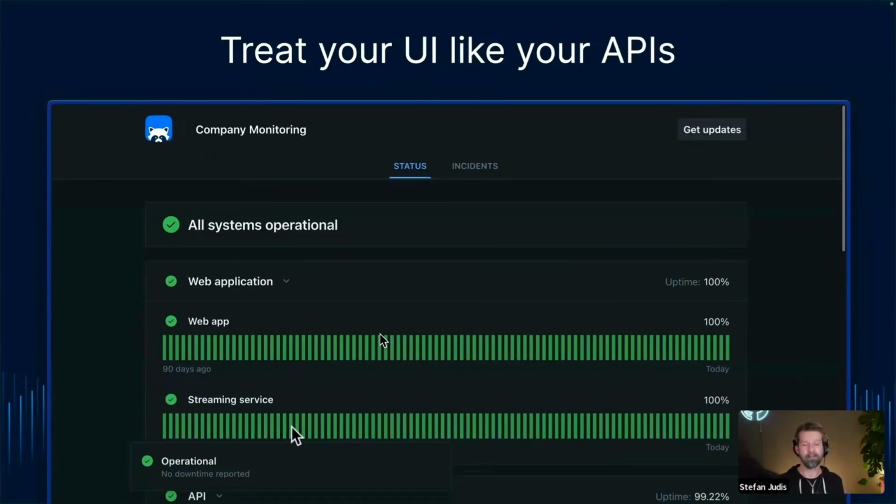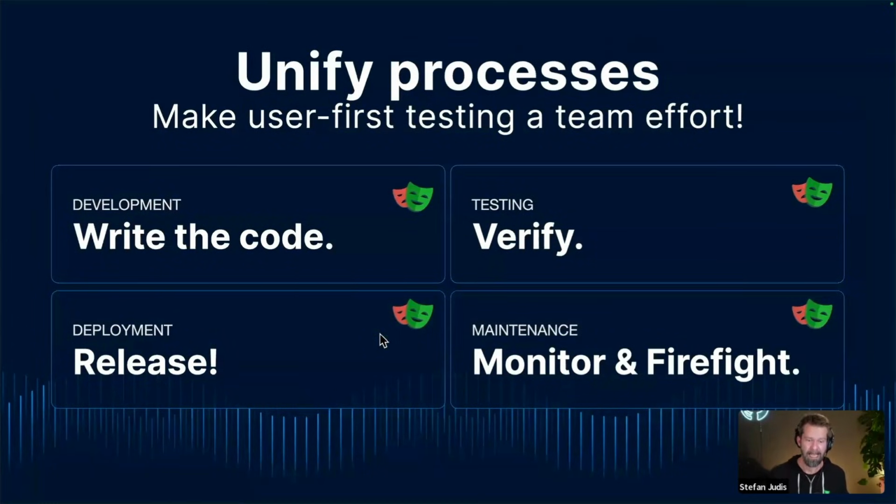And if you adopt Playwright in production, you can do that easily by reusing your existing Playwright code base. And there's one last point that I want to make. I see there are already a lot of questions. I will come to them in just a little bit. But if you now reuse the same Playwright code in development, in testing, in deployment, and in maintenance, this means that you can unify your processes, right? Very often QA, development, and SREs or DevOps folks are using different tools. If you adopt Playwright in production, it will be shared ownership, right?